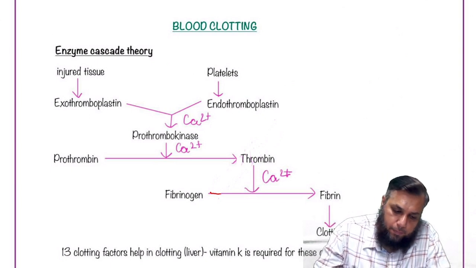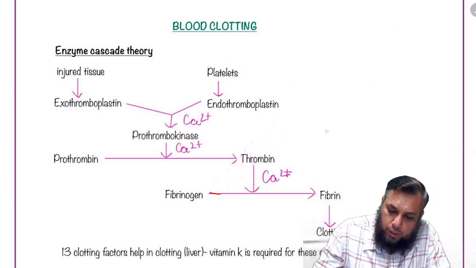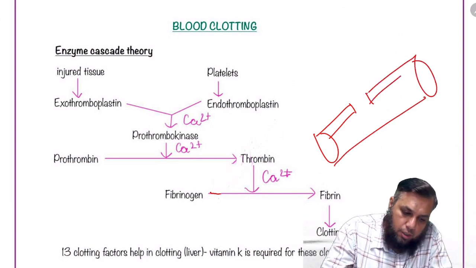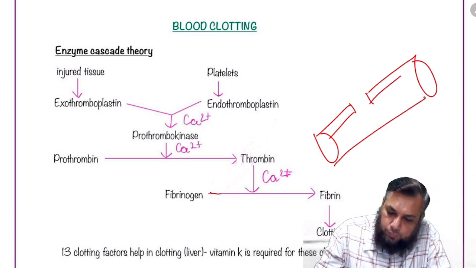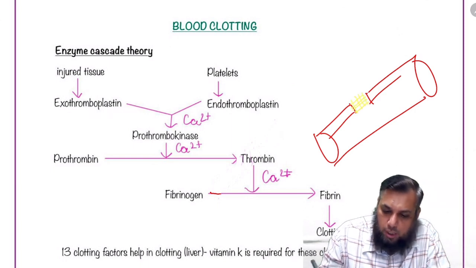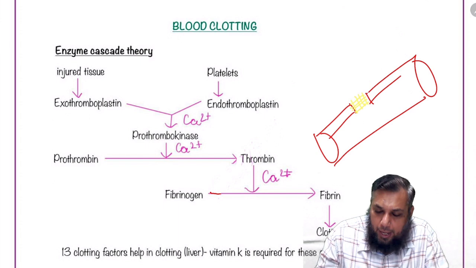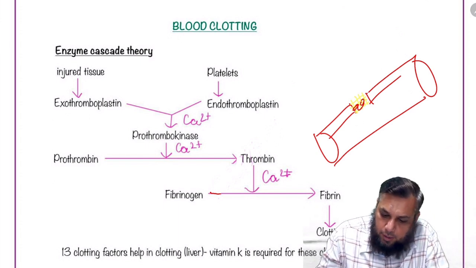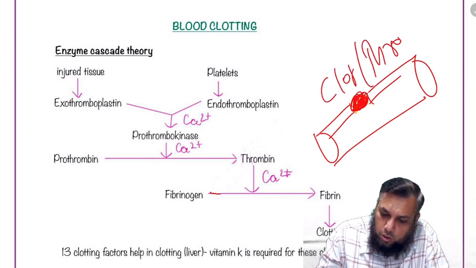Now, this fibrin, if you pay attention over here, this is your artery which had ruptured. This fibrin will form a mesh at that injury, and that will trap the RBCs, resulting in the formation of a clot, which is called thrombus.